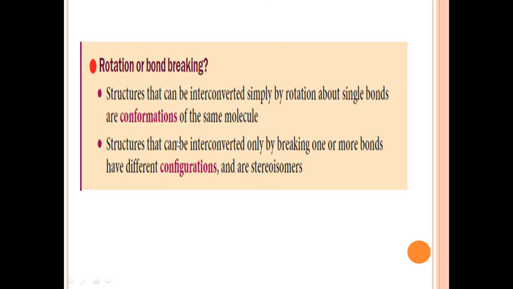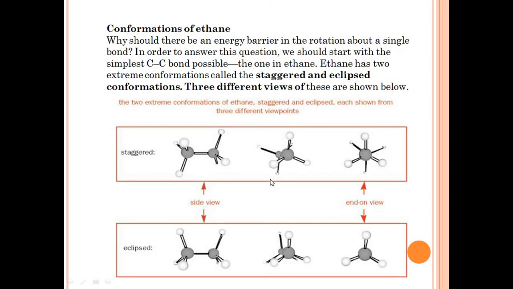And if a structure can be changed into another form by breaking one or more bonds, it forms a different configuration, a different structure, and these are also known as stereoisomers.